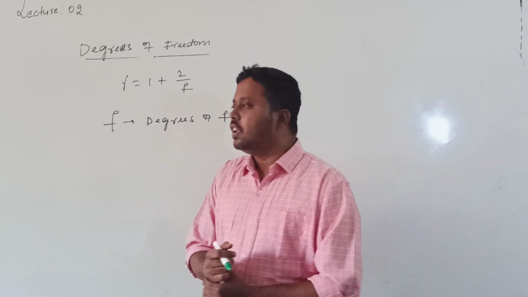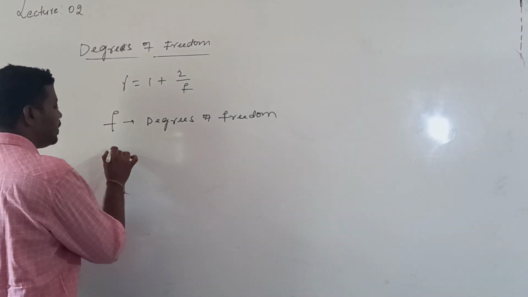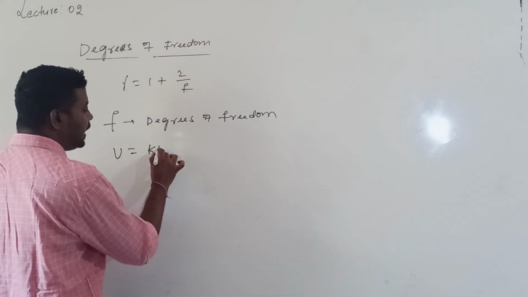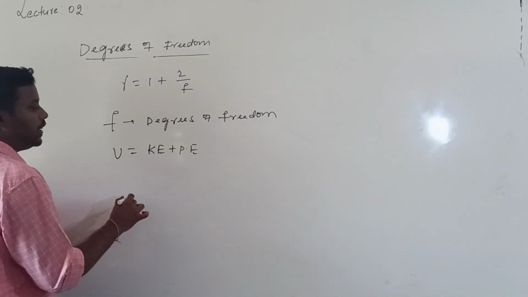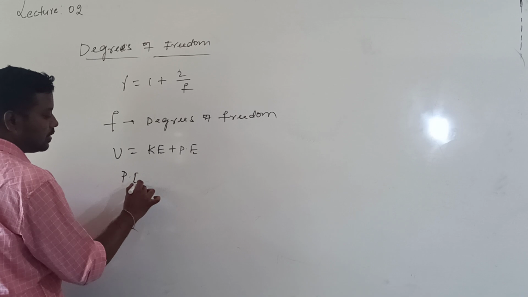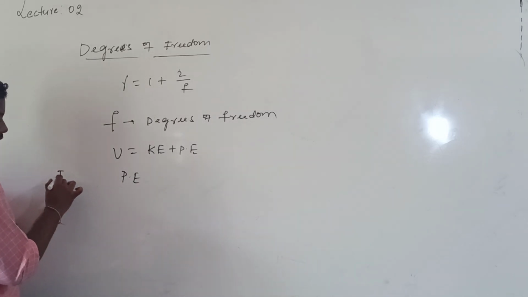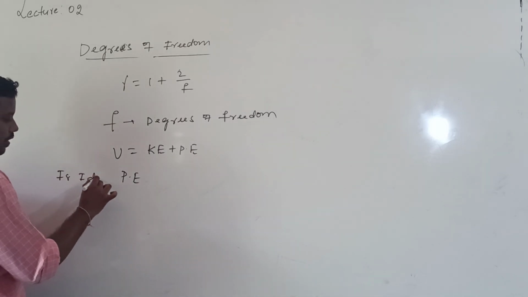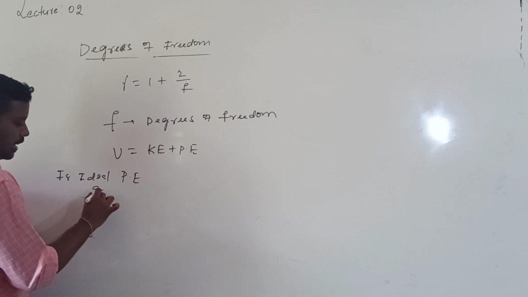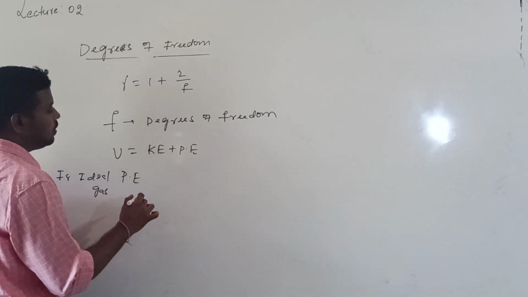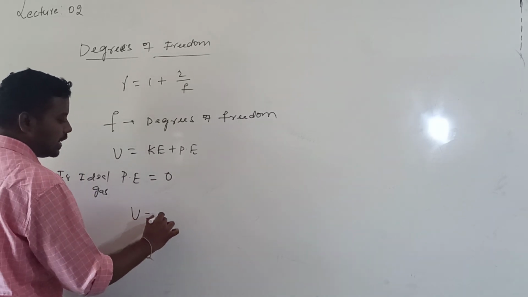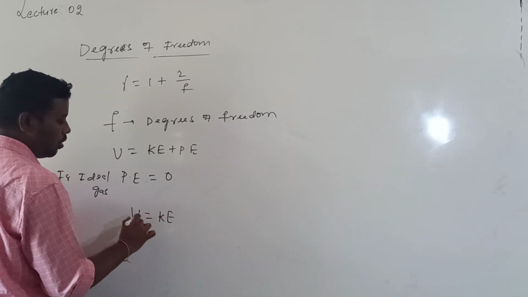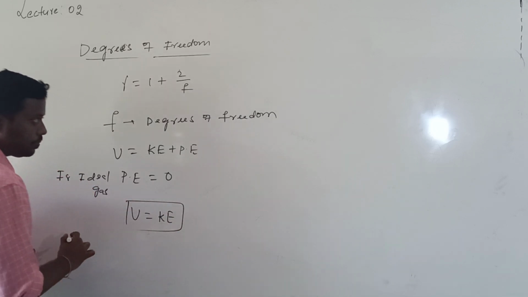Generally the total internal energy is the sum of kinetic energy and potential energy. For ideal gases there is no interaction between the molecules, so potential energy is zero. That is why the total energy is only due to the contribution of kinetic energy.